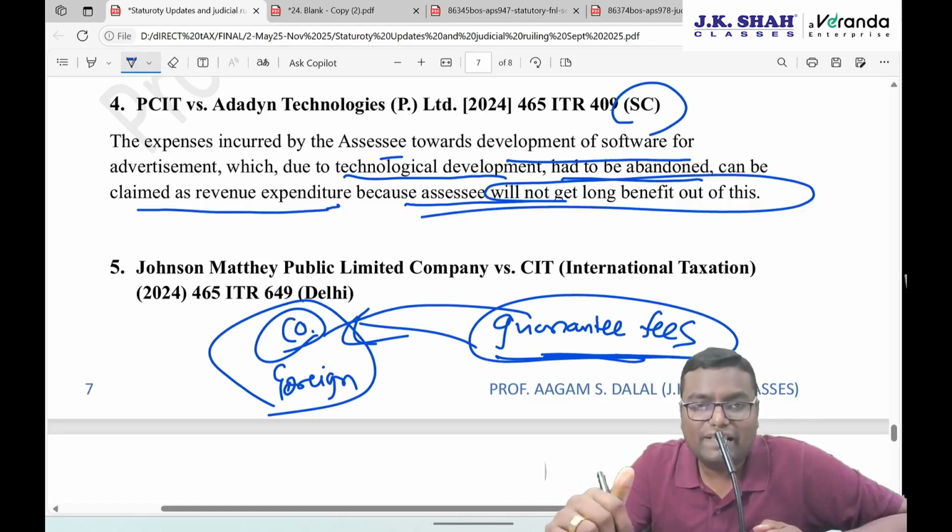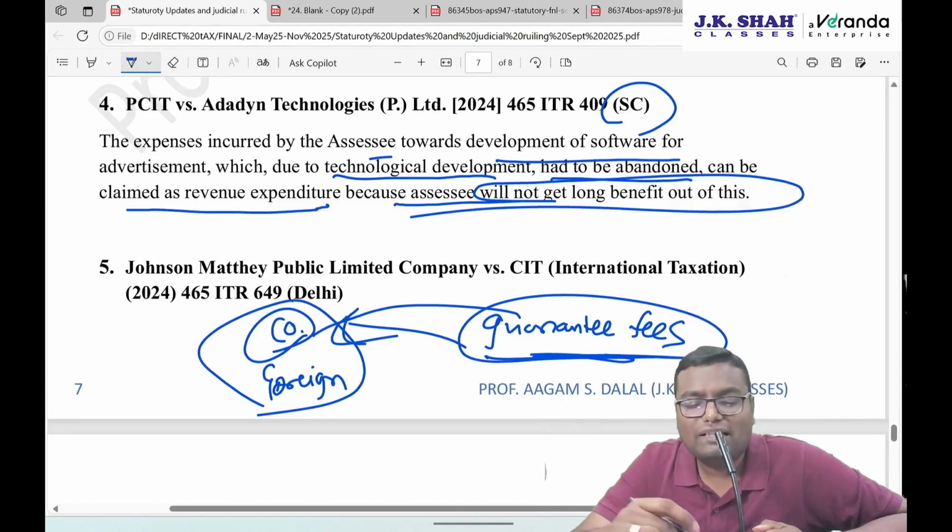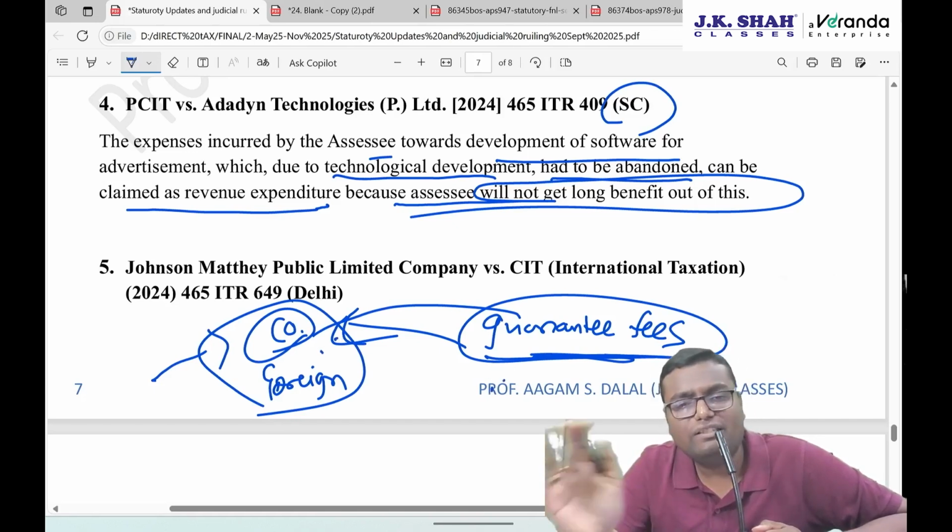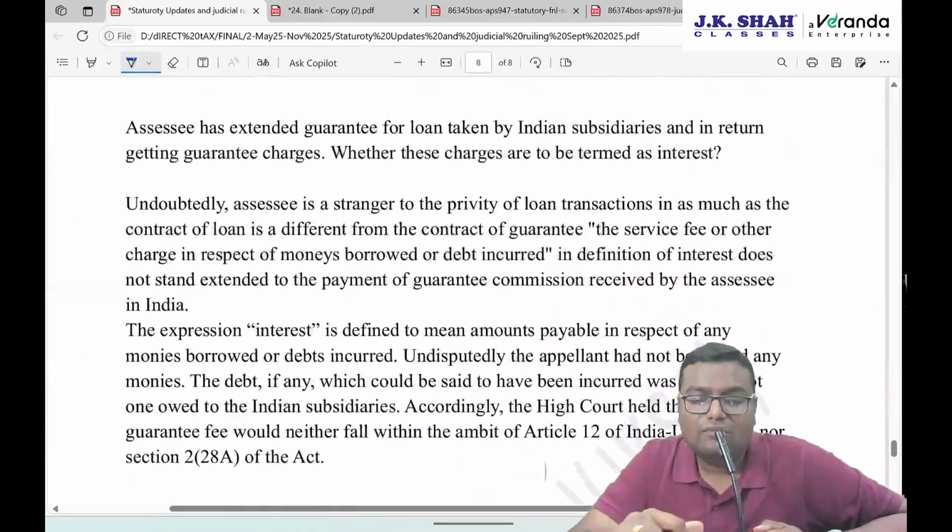Then tell me whether these guarantee fees are actually a normal guarantee fee or an interest. The Delhi High Court said that, see, this party has not borrowed, not lent. This party has given the guarantee and against that the charges are being received. It is not an interest. It is guarantee fees only. See what has been written.